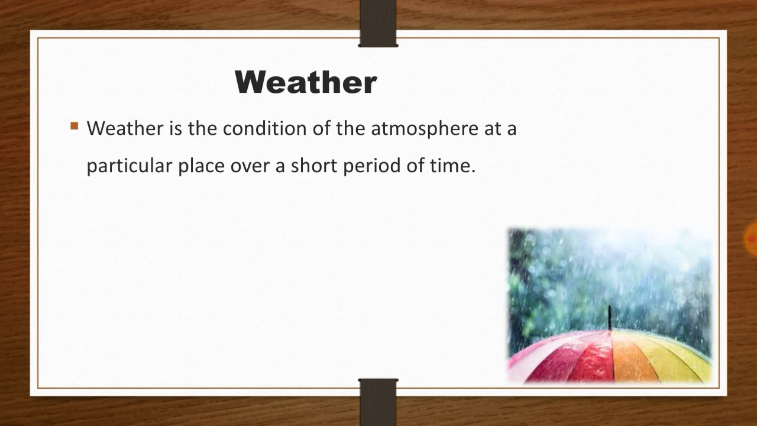Weather is the condition of the atmosphere at a particular place over a short period of time. You need to look into these words: short period of time, condition of the atmosphere. So this can be considered as the definition of weather. Weather is the condition of the atmosphere at a particular place over a short period of time.